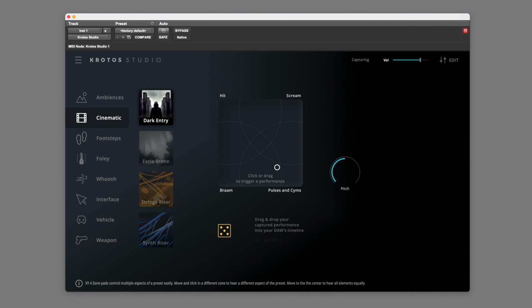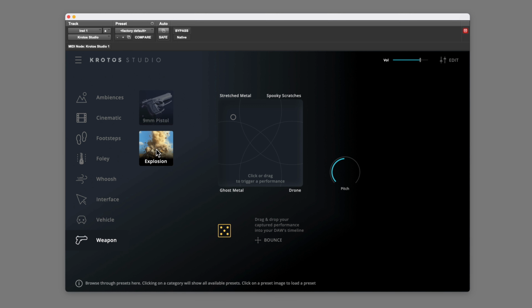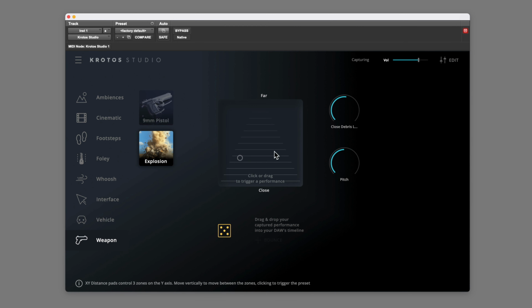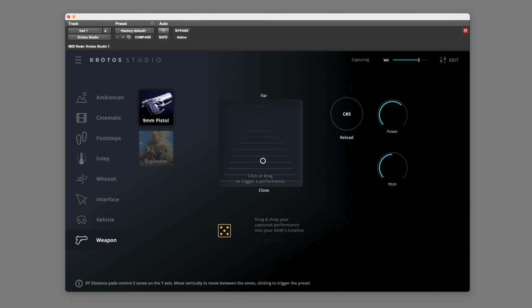If you haven't used Krotos Studio yet, it's a great piece of software which takes a user-friendly approach to sound creation by allowing you to perform the sounds using either your mouse or a MIDI keyboard. The newly released Genesis sound pack introduces 4 new categories and 20 additional presets to broaden your options for sound creation. Krotos Studio will run as a standalone application or within your DAW. I'm running it in Pro Tools as an AAX plugin, but you can also use it in any DAW supporting audio units or VST as well.